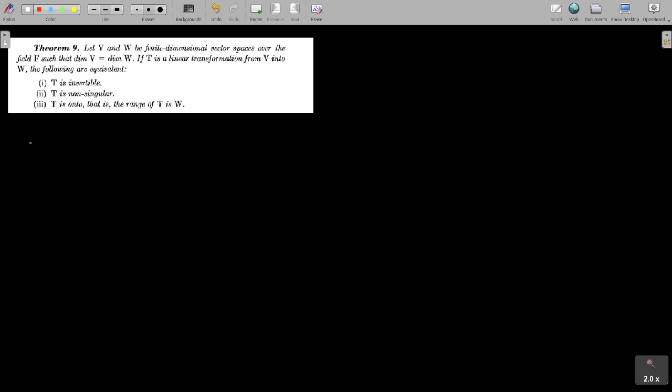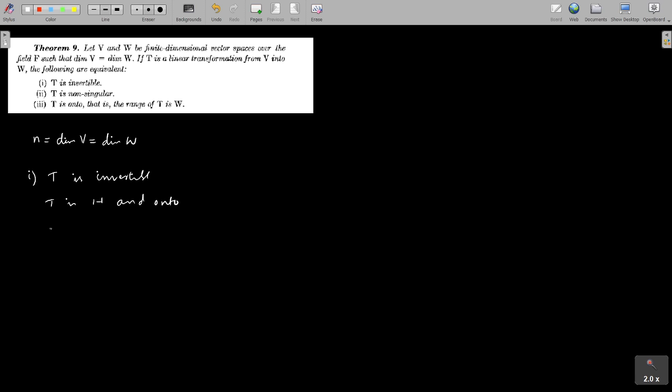So first we have the condition that dimension of V and dimension of W should be the same. In this case, three equivalent conditions are there. The first condition is T is invertible. T is invertible means T is 1-1 and onto.